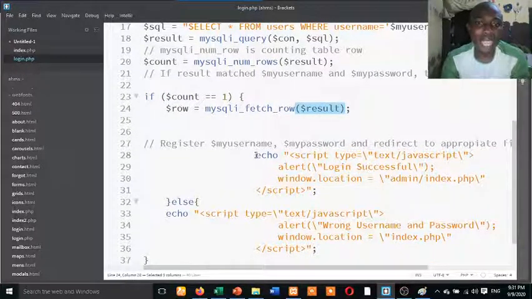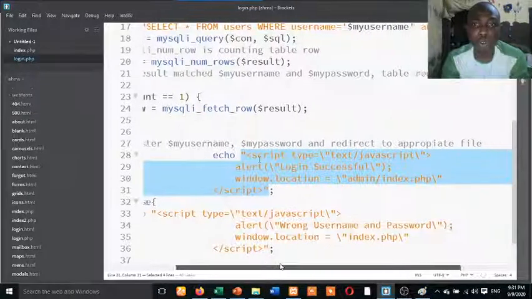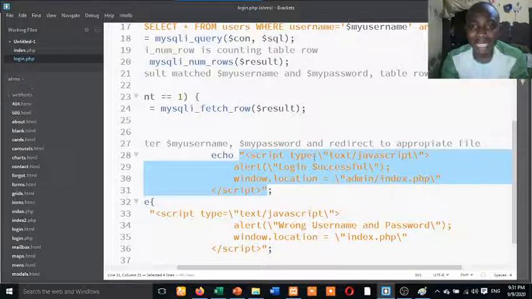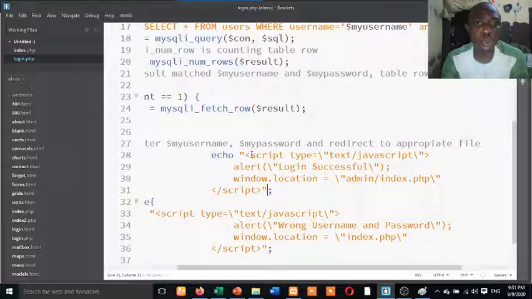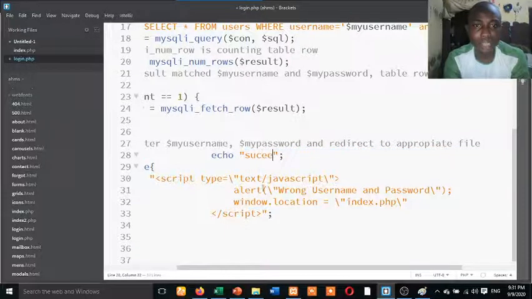So after that, then you should echo. This is JavaScript. You can decide to echo anything, but I just use JavaScript here. For now, just write the JavaScript like that. It's just a JavaScript I wrote here. You can decide to put a normal echo. You understand? To put just echo sources here.